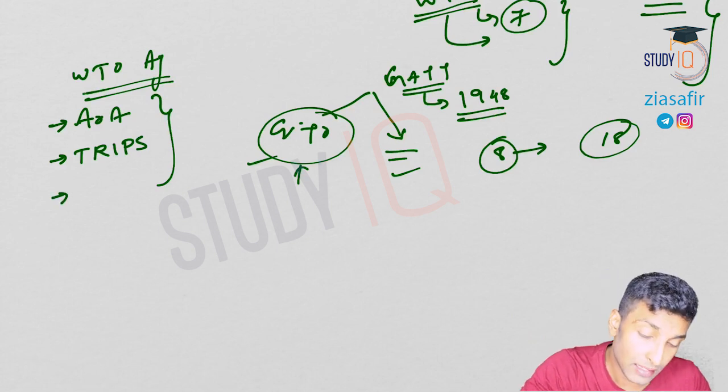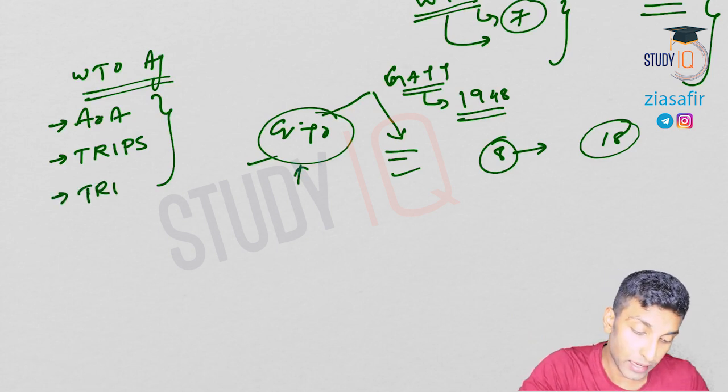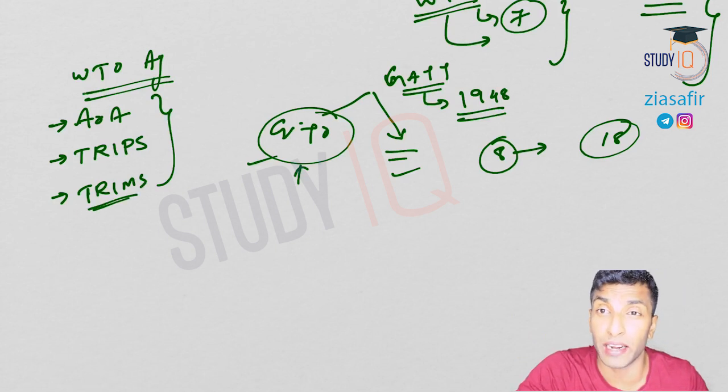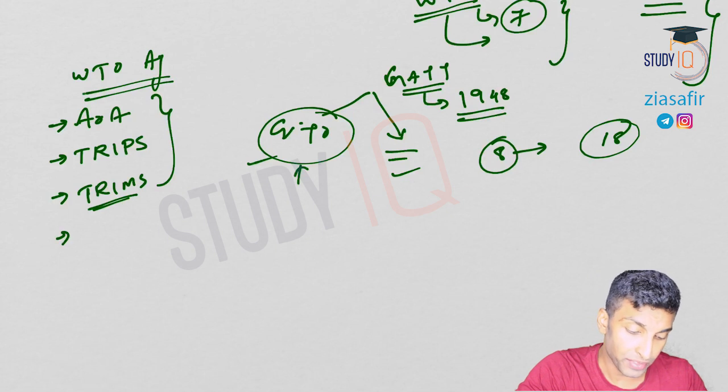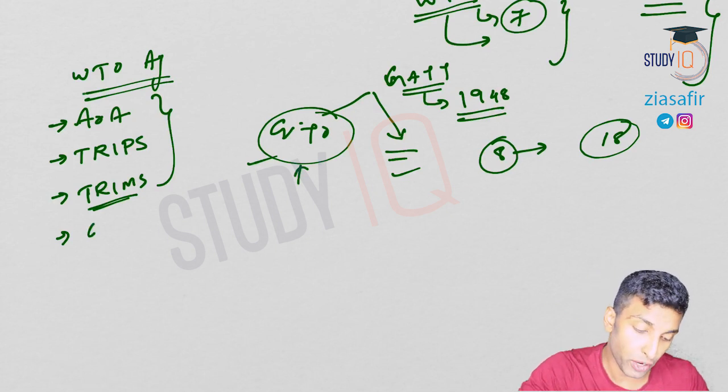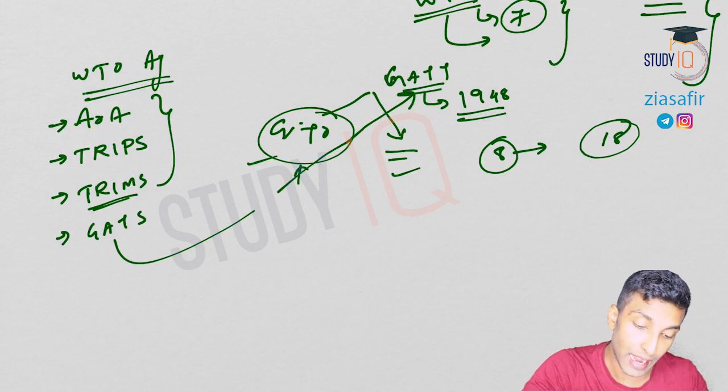Then we talked about other WTO agreements, such as TRIMS. This was related to investment measures, nothing but trade related investment measures. There also we discussed tariffication. We talked about national treatment, a very important concept. Then we talked about GATS, General Agreement on Trade in Services. This GATS and this GATT are different.